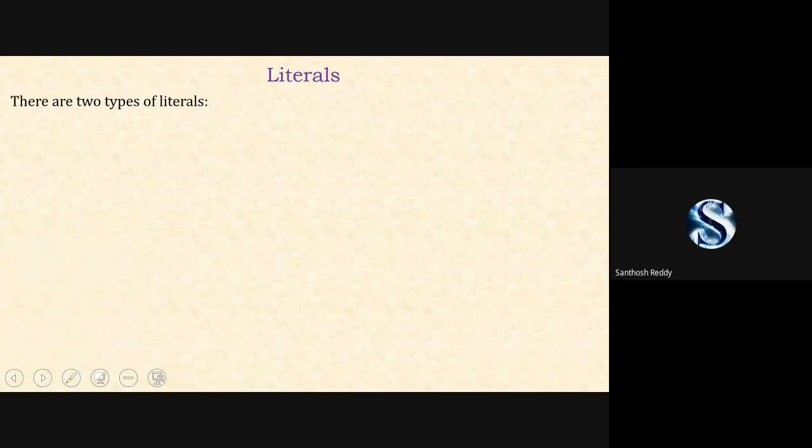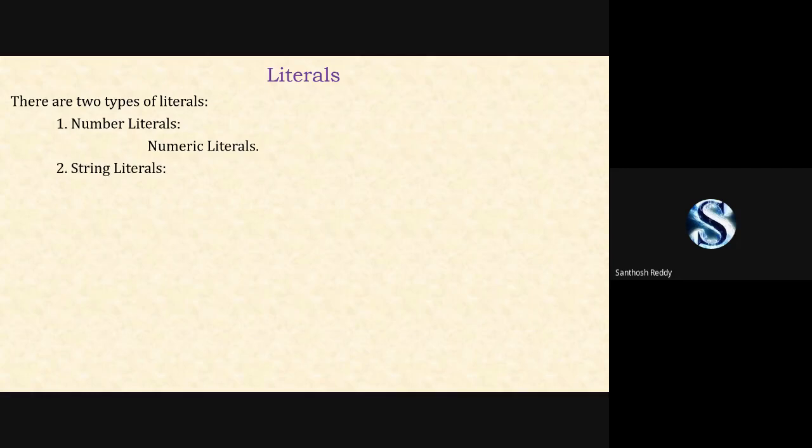Now there are two types of literals. One is your integer part, number. For that number we call it numeric literals. We can assign numeric values to number literals. Next, for string literals, we assign a sequence of characters, and that should be within single quotes or double quotes.